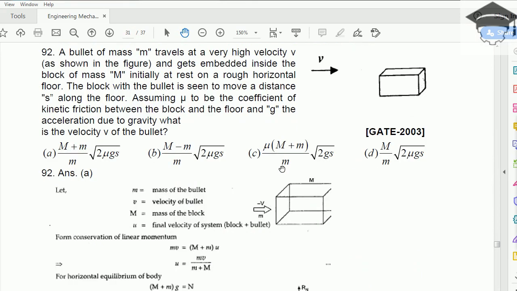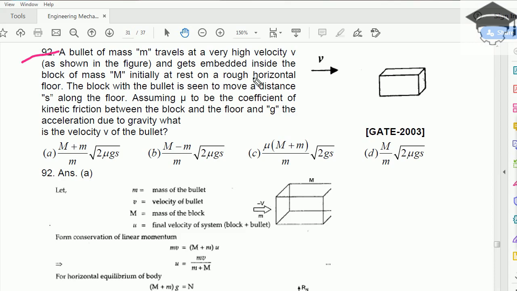Question number 92. Referring to question 92, it says that a bullet of mass small m travels at a very high velocity small v and gets embedded inside the block of mass capital M, initially at rest on a rough horizontal floor.